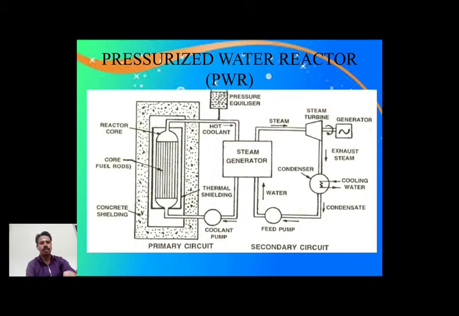The thermal shield, the reactor core, hot coolant, pressure equalizer, coolant pump. And on the second side you can write the steam generator, steam turbine, generator, exhaust gas, and cooling water, which is nothing but the condenser. We can use the cooling tower to cool the water, and then the feed pump.